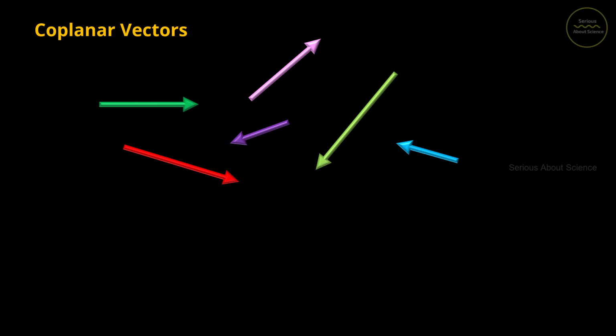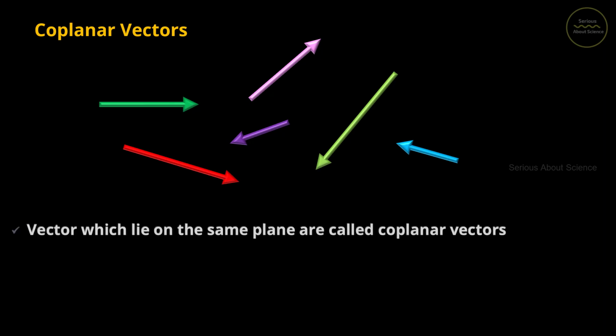Next type of vector is coplanar vector. And for understanding coplanar vectors, consider a set of vectors like this. Here we can see that these vectors have different magnitude and different directions. But all these vectors lie in the same plane. That is the plane of the screen itself. None of the vectors come out of the screen or go into the screen. Such vectors which lie on the same plane are known as coplanar vectors.